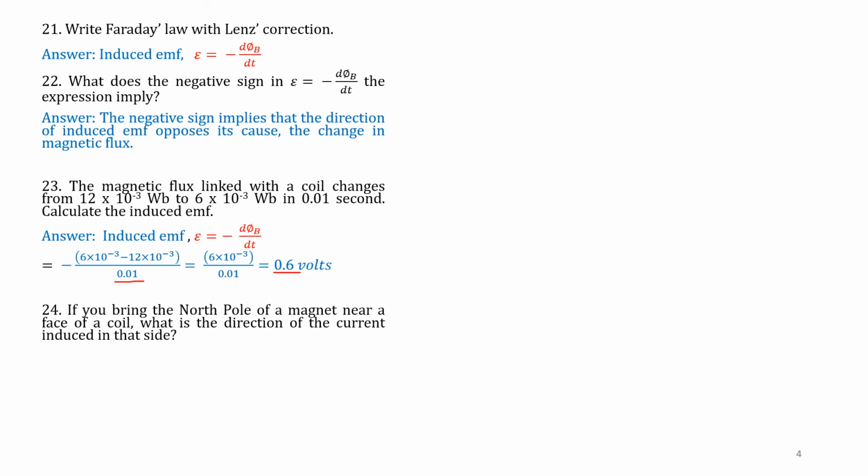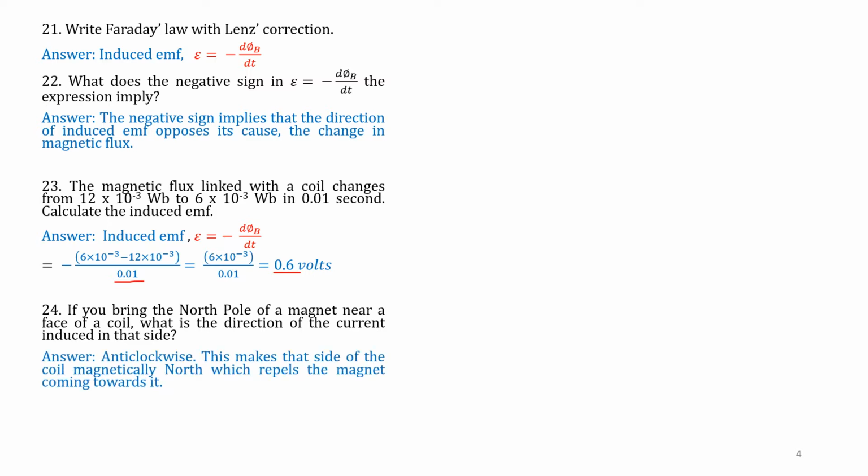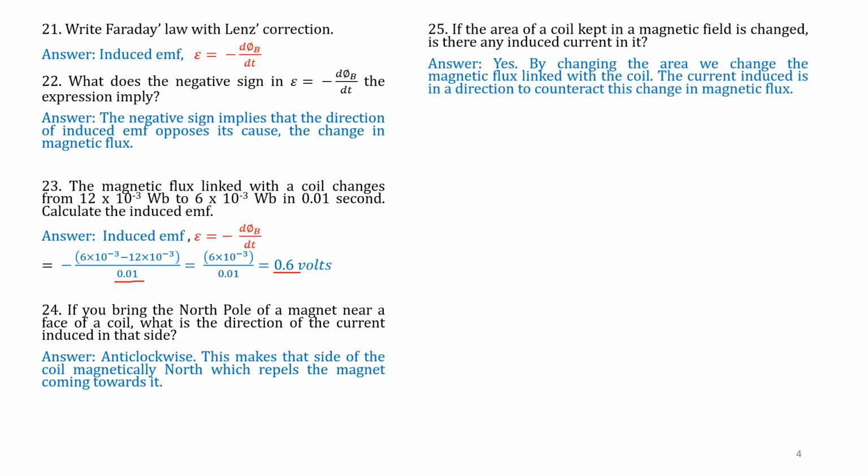Question number 24. If you bring the north pole of a magnet near a face of a coil, what is the direction of the current induced in that side? Anticlockwise. This makes that side of the coil magnetically north, which repels the magnet coming towards it. Question number 25. If the area of the coil kept in a magnetic field is changed, is there any induced current in it? Answer. Yes. By changing the area, we are changing the magnetic flux linked with the coil. The current is induced in a direction to counter this change in the magnetic flux.